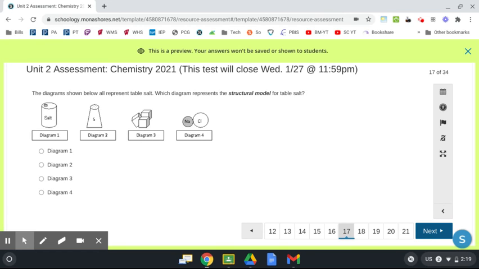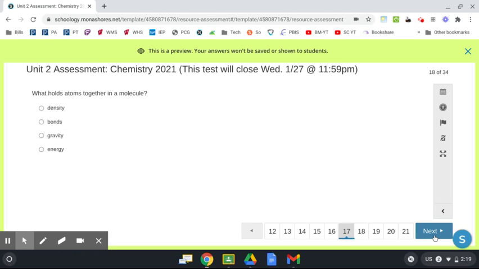Number 17, the diagrams shown below all represent table salt. Which diagram represents the structural model for table salt? Diagram 1, diagram 2, diagram 3, or diagram 4? What holds atoms together in a molecule? Density, bonds, gravity, energy.